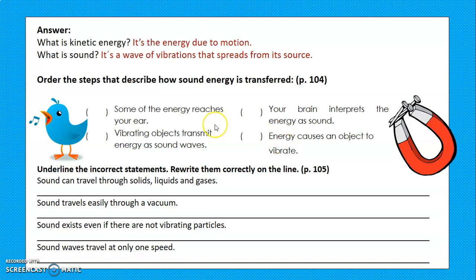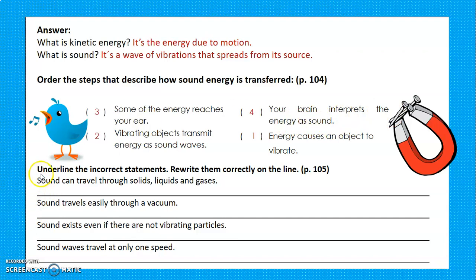The second one, Francisco. Yes, vibrating objects transmit energy as sound waves. Number 3, Miranda. Yes, Miranda, some of the energy reaches your ear. And finally, Melanie. Very good. Your brain interprets the energy as sound.